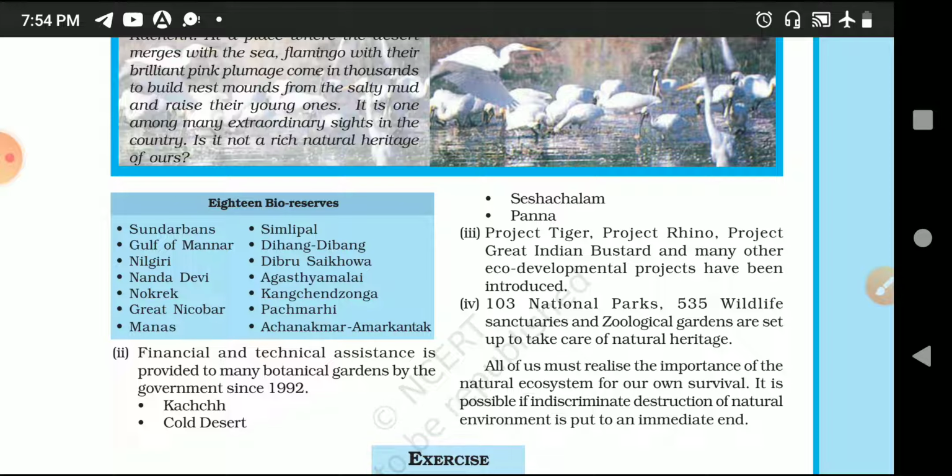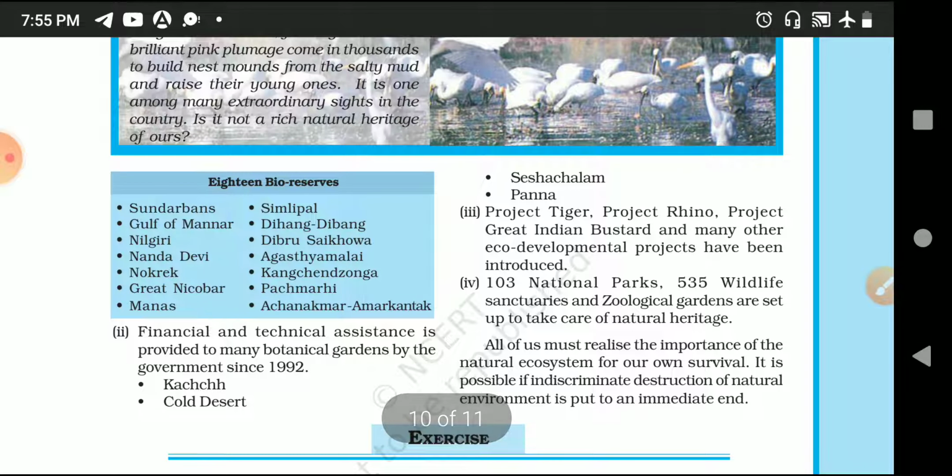National parks, so you have a lot of national parks in India. In your junior classes you have learned about these, that is Kaziranga National Park in Assam, which is established in 1974. Then you have Manas, Assam, Gir, Gujarat, Himis in Jammu Kashmir, Bandipur in Karnataka, Periyar in Kerala.